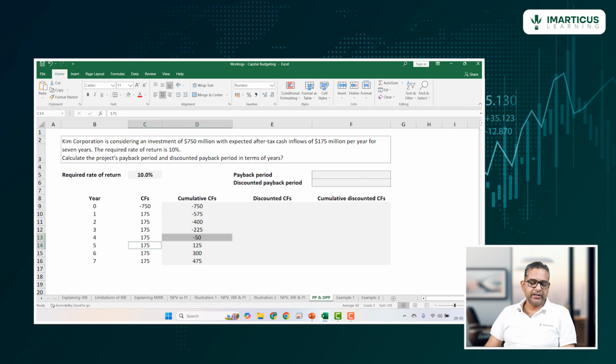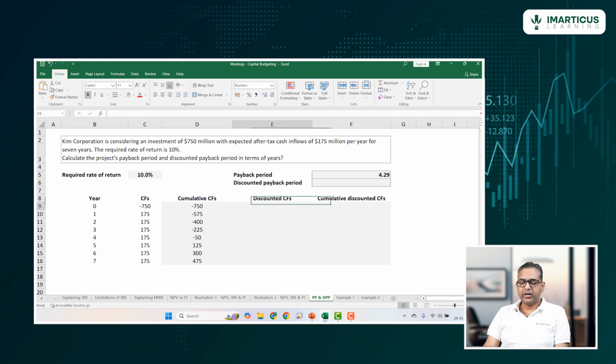So we can clearly see that the payback period is more than 4 years, but less than 5 years. So how do we calculate this? This would be calculated as 4 plus the amount yet to be recovered, 50, divided by the amount we are generating next year, 175. So 4.29 is the payback period. That means it is taking us 4.29 years to recover our initial investment of $750 million.